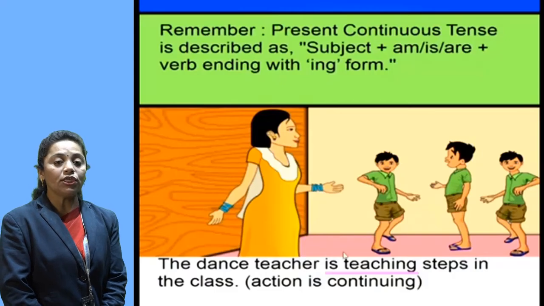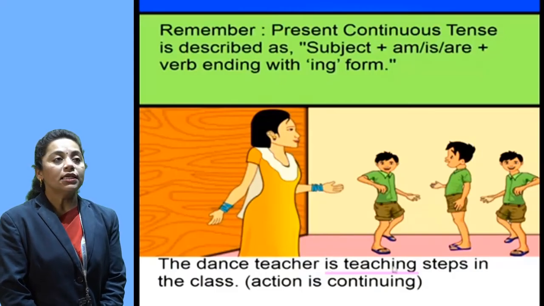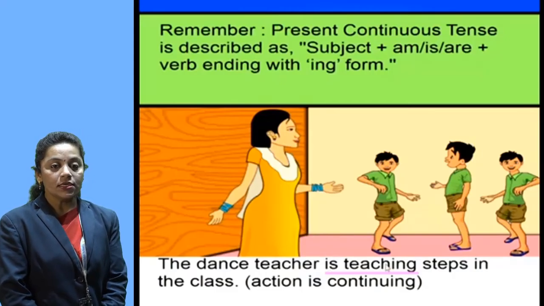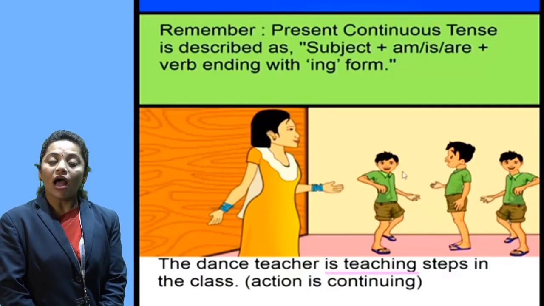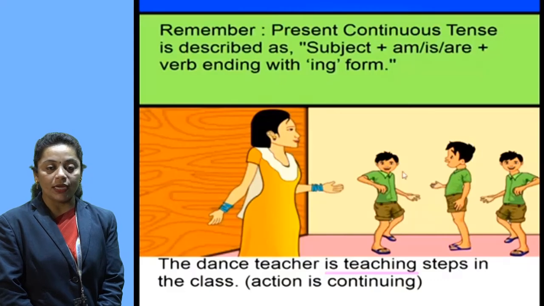So what's the structure of present continuous tense? Subject plus helping verb plus verb with ing plus object.